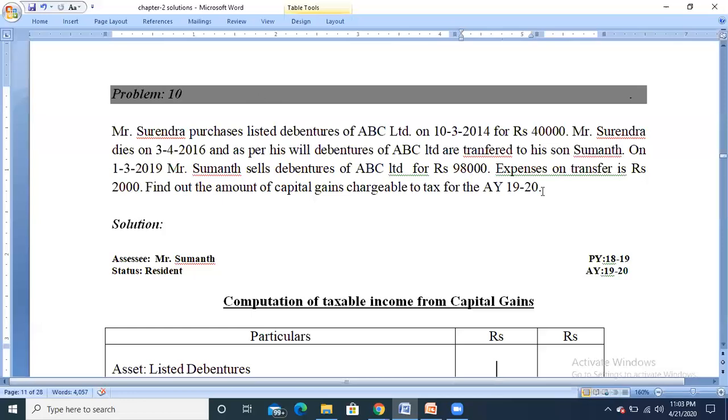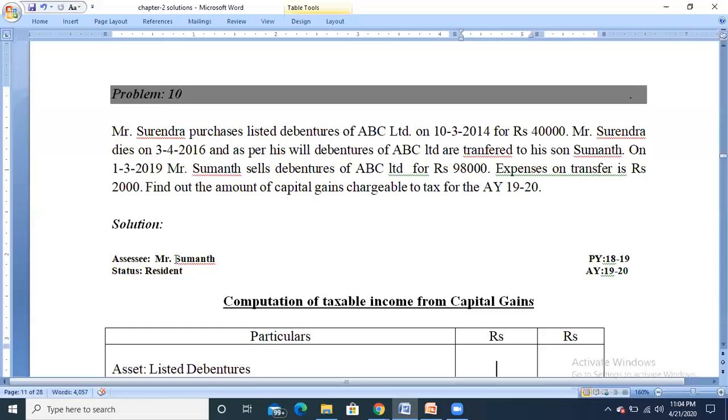So here in this problem, the assessee has received the capital asset in the form of will. So the period of holding will start from the date where the asset has been purchased by the previous owner, because the assessee has not purchased or received the asset by paying the amount or the consideration. So the period of holding should start from the date of purchase, and the period of holding should end by the date of sale. But the assessee will be the person who is going to sell the asset.